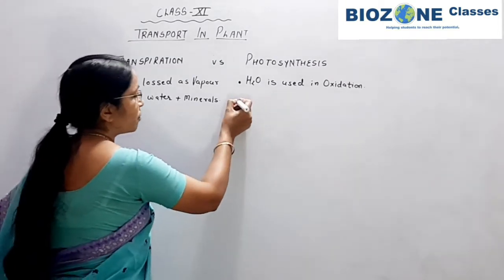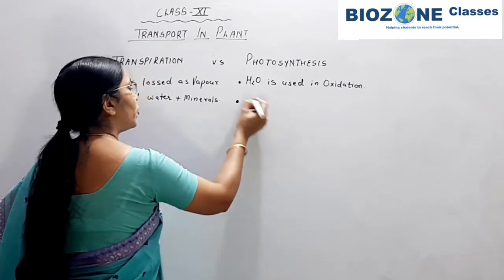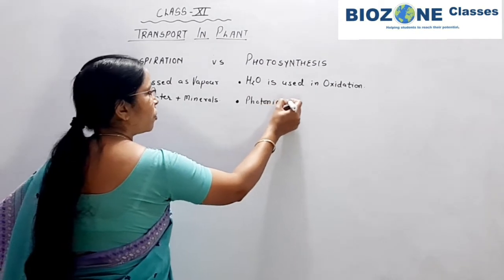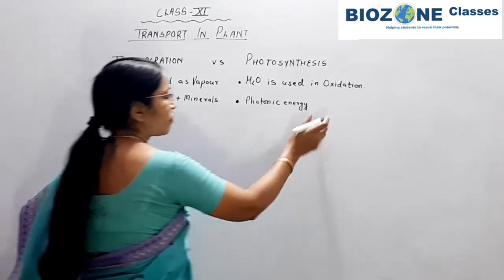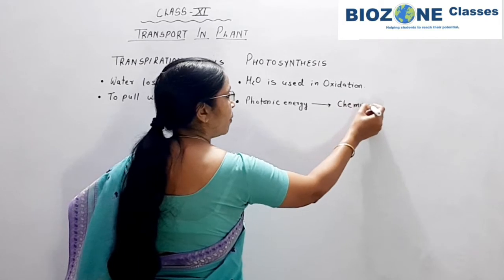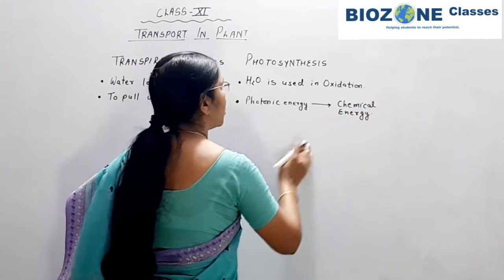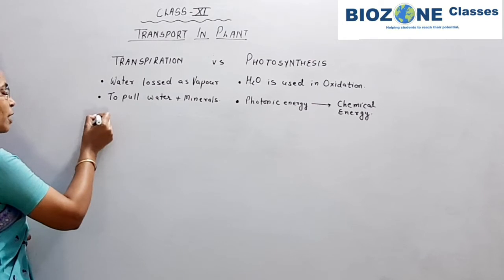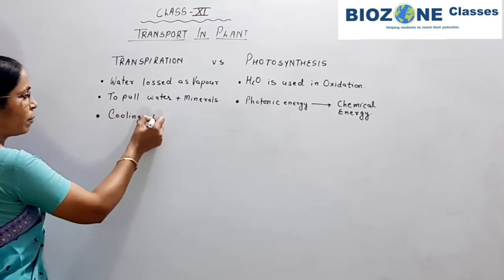But when we discuss photosynthesis, it is mainly responsible for conversion of photonic or radiant energy into chemical energy, predominantly in terms of glucose. Third, transpiration causes a cooling effect in plants.